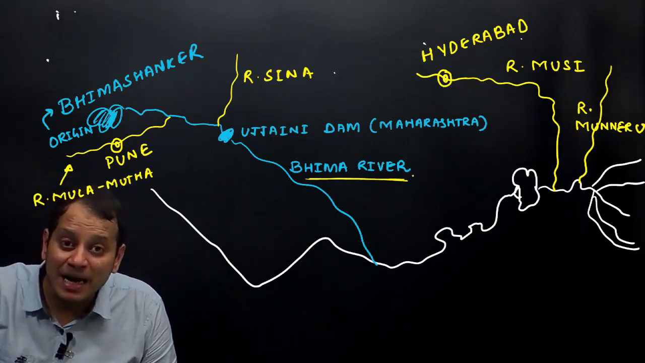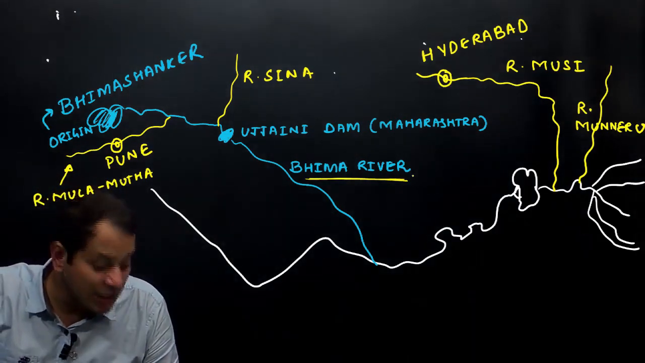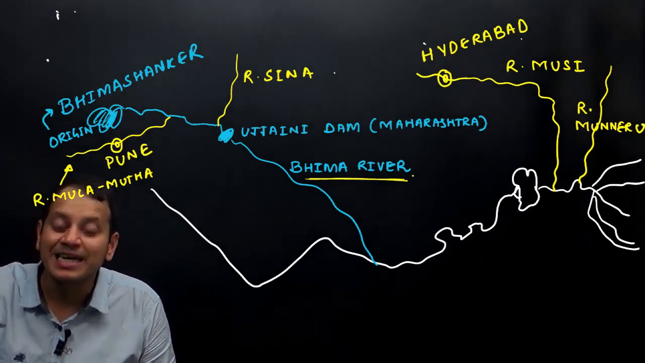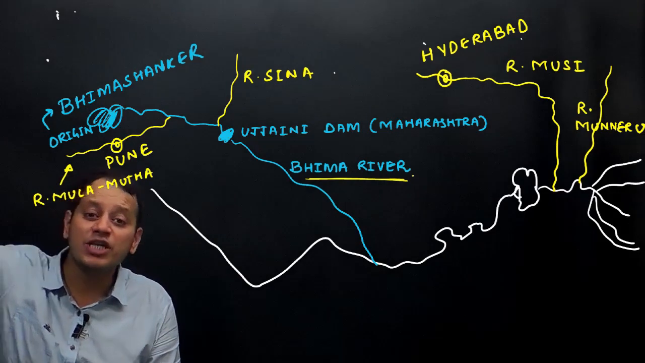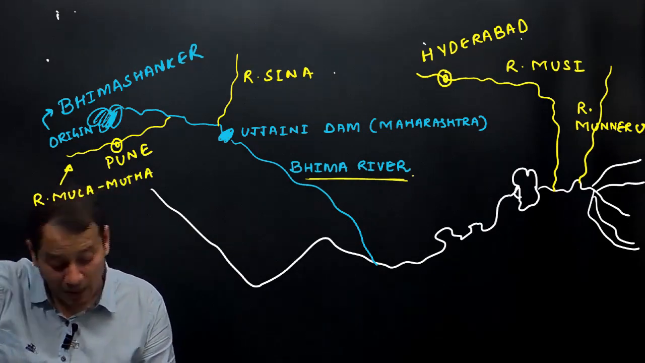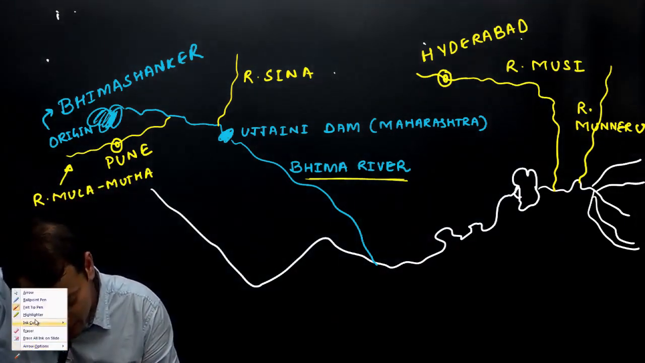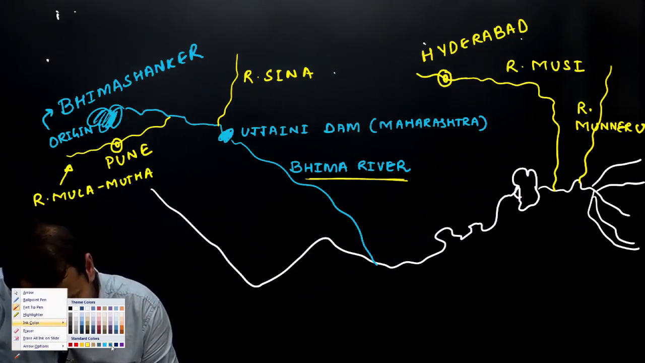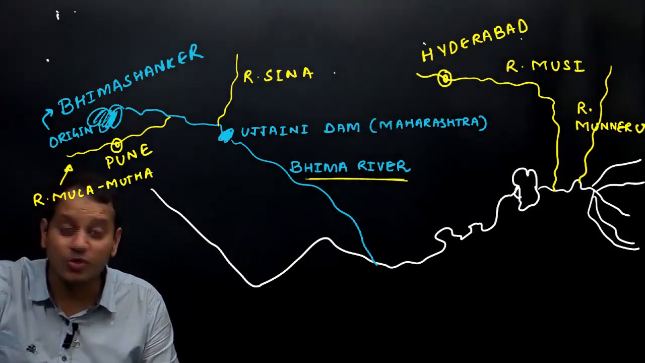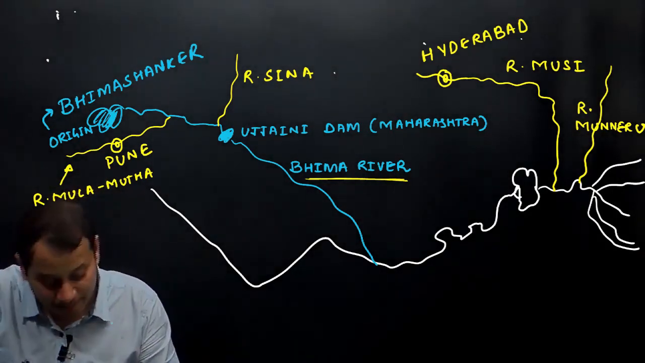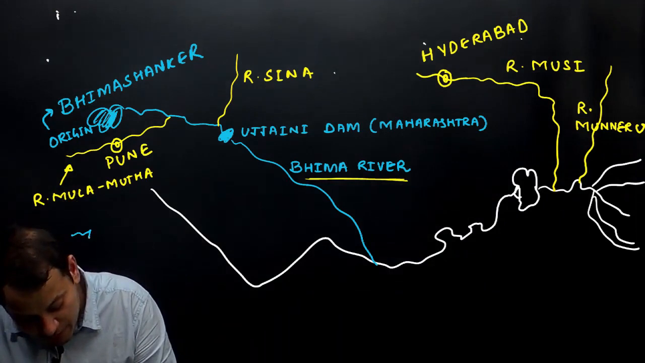So river Bhima is a right bank tributary or a left bank tributary? It is a left bank tributary. On river Bhima the Ujjaini dam is located. But river Krishna also has some important right bank tributaries, that is the tributaries which originate on the right side, out of which the most famous tributary is